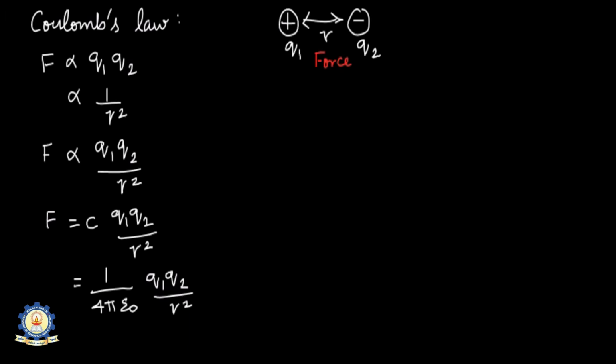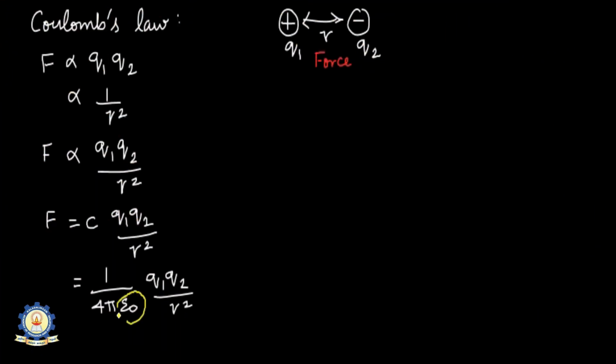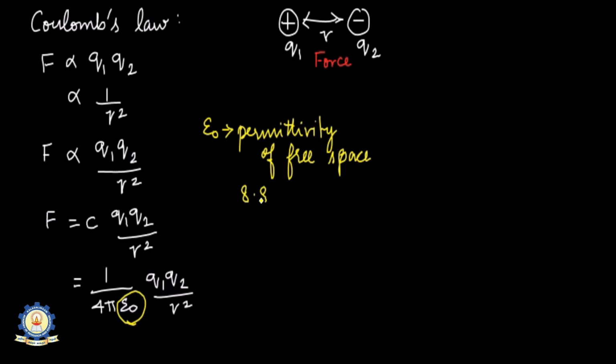Let me denote this epsilon naught in yellow color. Now this epsilon naught is nothing but the permittivity of free space, and the value of this permittivity is 8.854 into 10 power minus 12. The unit is farad per meter.